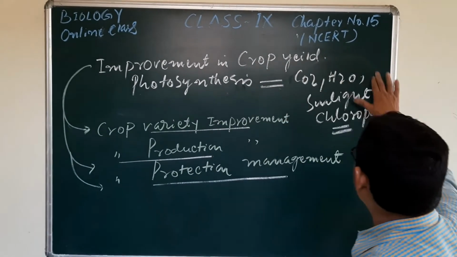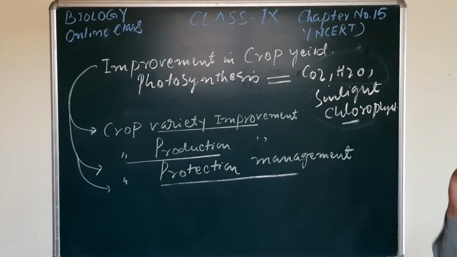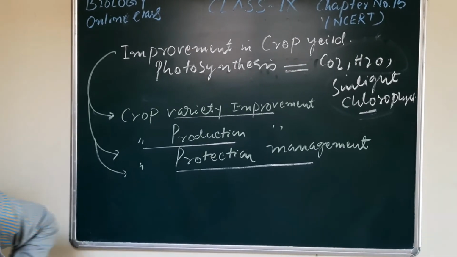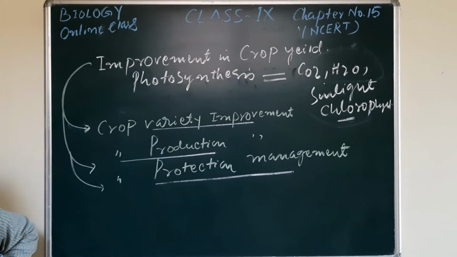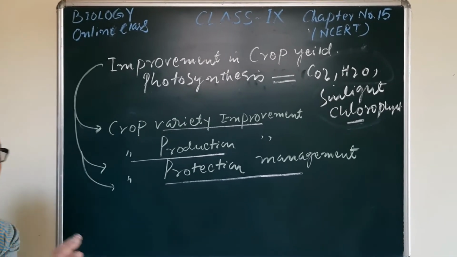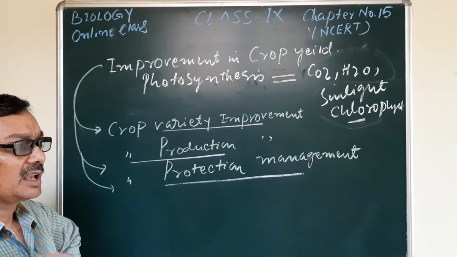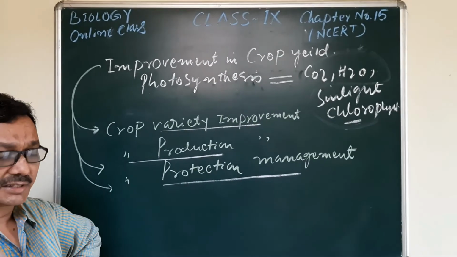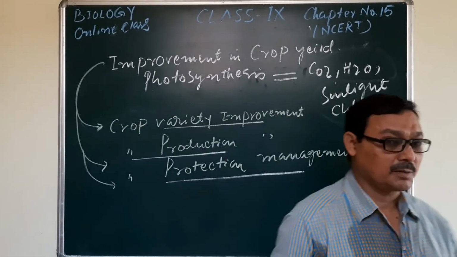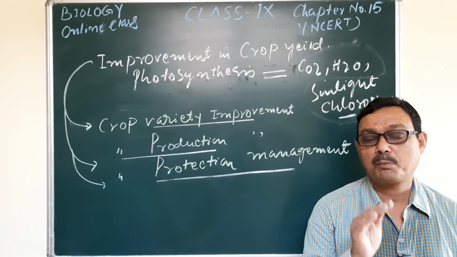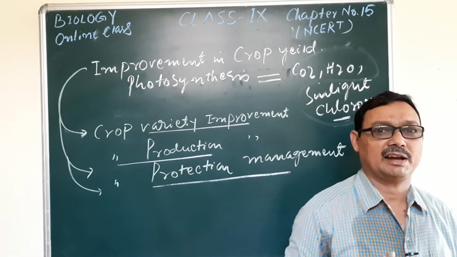So the photo periods, all these minerals and the different climatic conditions and the weather, all these lead to the plants being grown according to the weather conditions, and all these different factors lead to dividing the important plants which are included under the cereals like wheat, paddy, maize, and pulses, all types of pulses, gram, and oil seeds which provide us the oils, and spices, vegetables, etc. All of these will be sown or cultivated season-wise. They can be categorized into two different types, the kharif and the rabi crops.